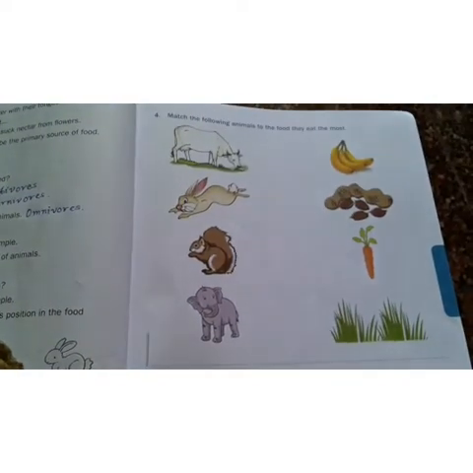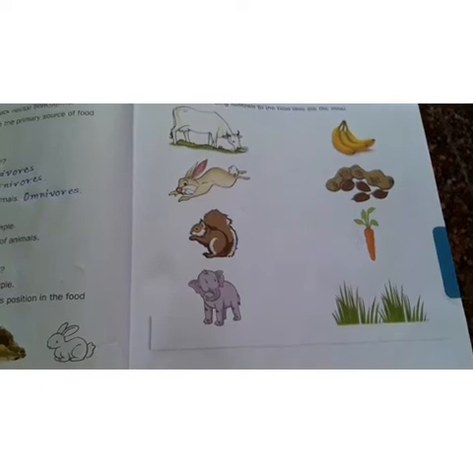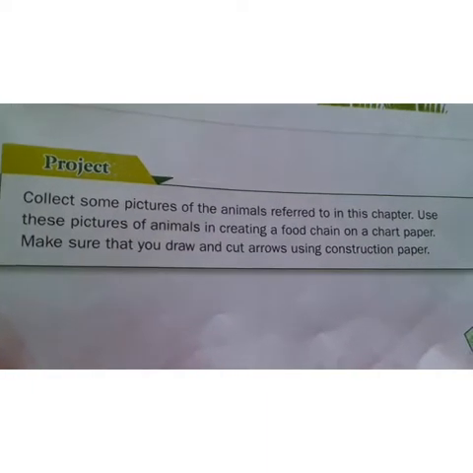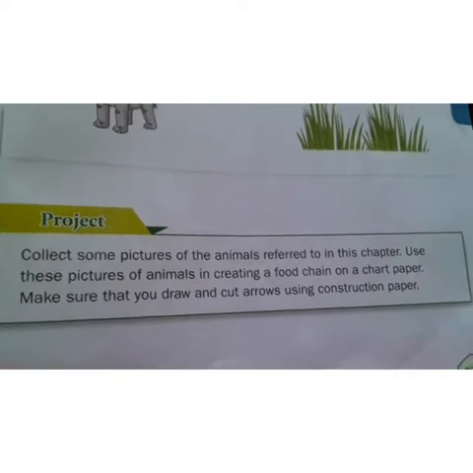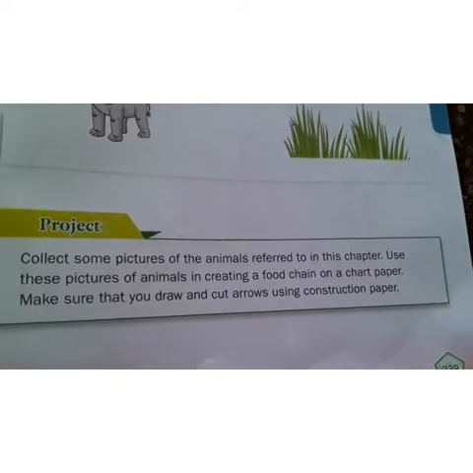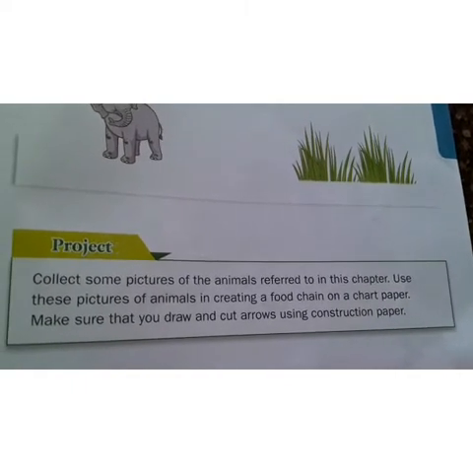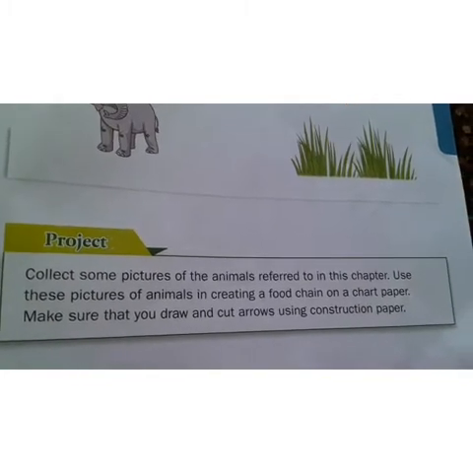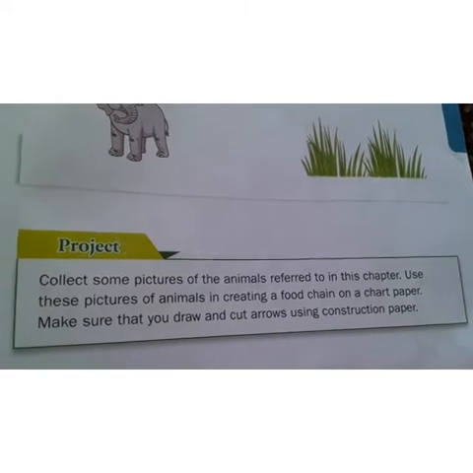Children, you have to match the following animals to the food they mostly eat. Based on this lesson, they gave one project. Collect some pictures of the animals referred to in this chapter. Use these pictures of animals in creating a food chain on a chart paper. Make sure that you draw and cut arrows using construction paper.